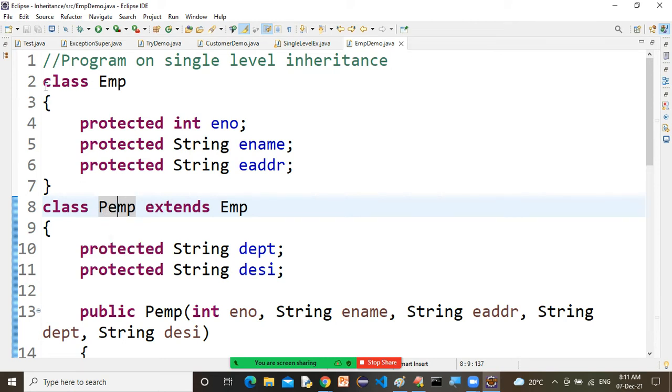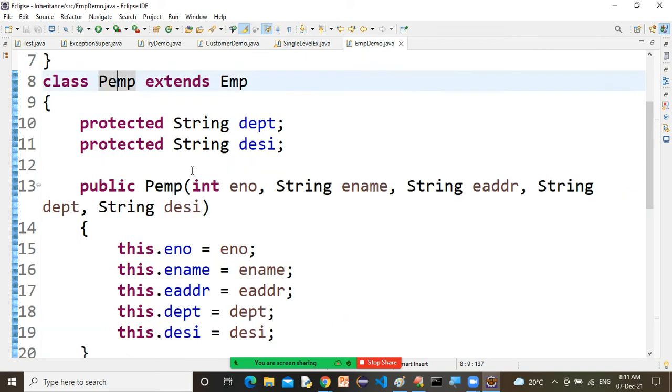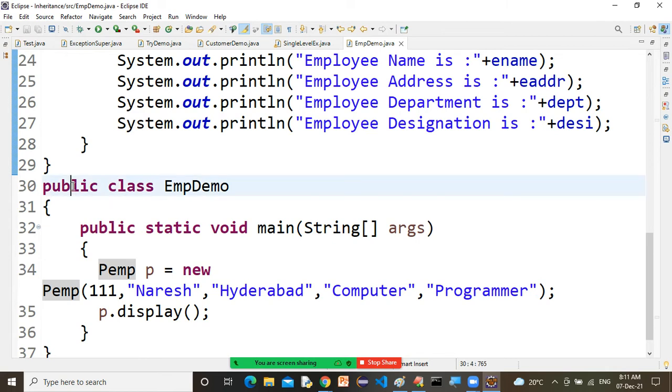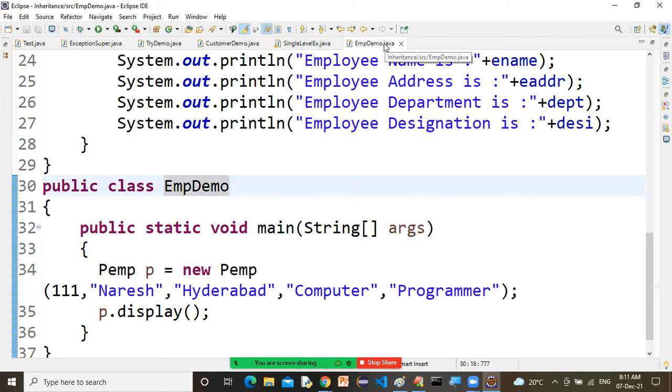If you declare the EMP class as public, the file name must be emp.java. But here we have public because our file name is empdemo.java. So you can declare the class as public.